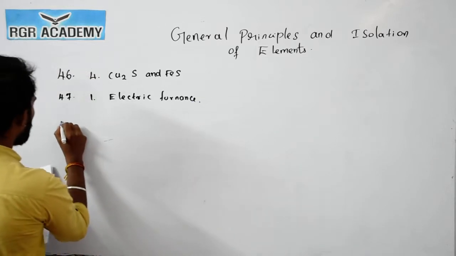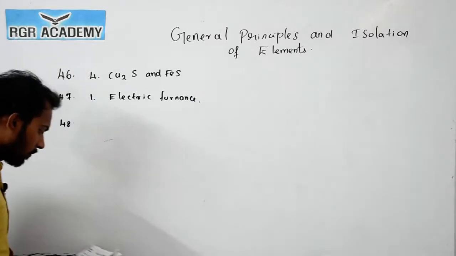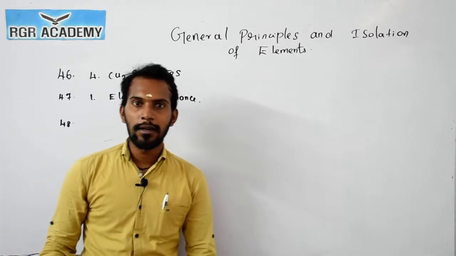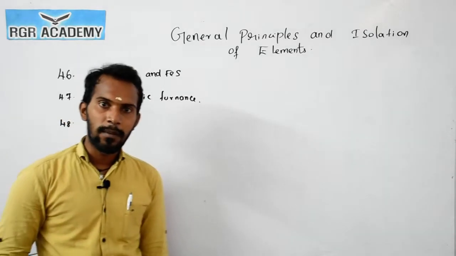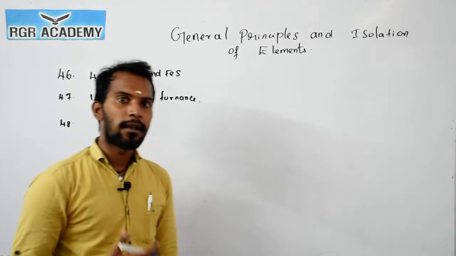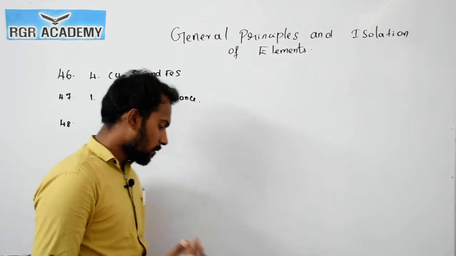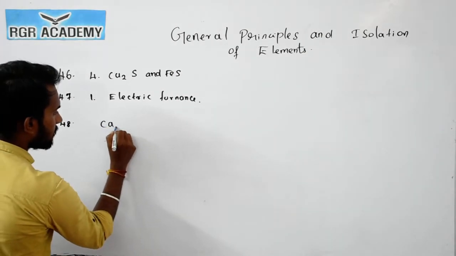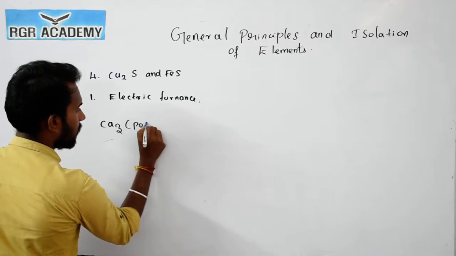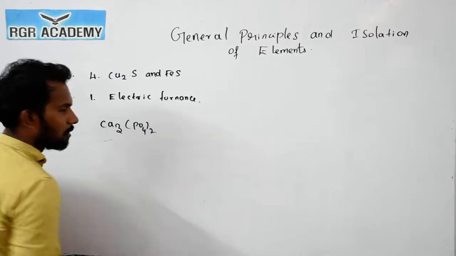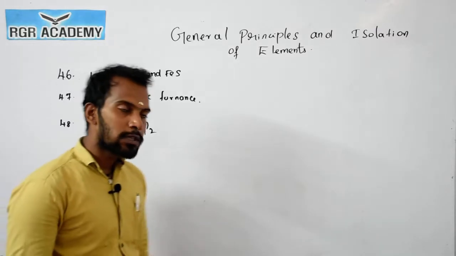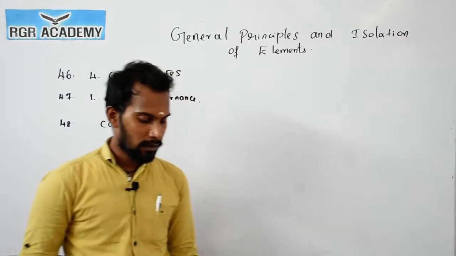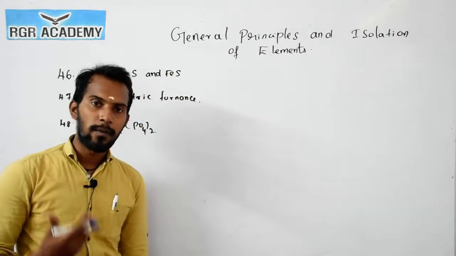Now the question number 48. Thomas slag, we already discussed in s-block elements. What is Thomas slag? It's a calcium salt. So the answer is calcium phosphate, Ca3(PO4)2. This one is called Thomas slag.